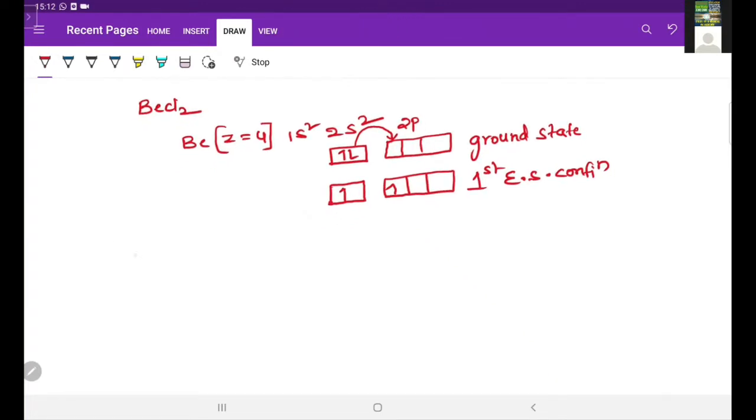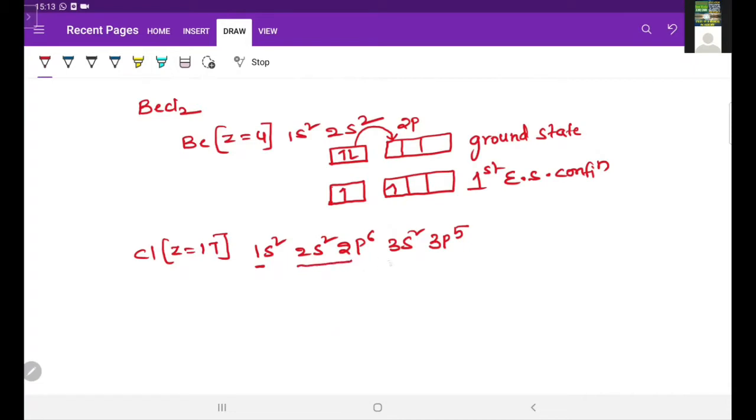Here chlorine's atomic number is 17. Now I write the electronic configuration: 1s2, 2s2, 2p6, 3s2, 3p5. The first shell, the second shell, and the third shell is the valence shell here.